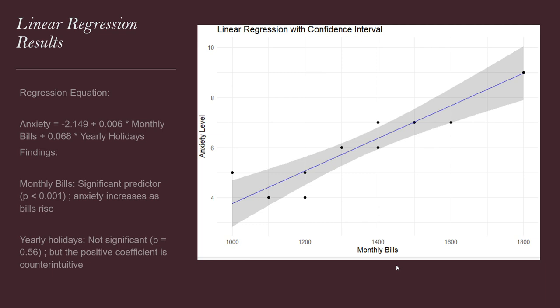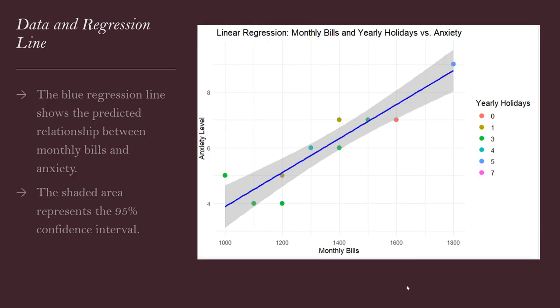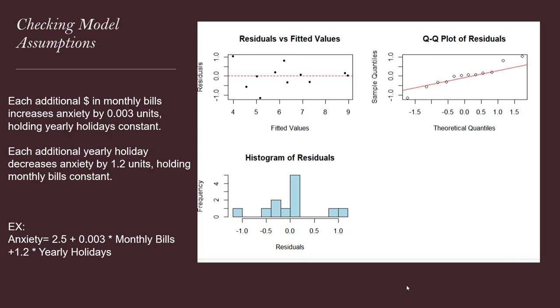Here were my linear regression results, which, from what you can see, were that monthly bills were a significant predictor. Anxiety increases as bills rise. Yearly holidays were not as significant, and the positive coefficient is counterintuitive. Data and regression line: the blue regression line shows the predicted relationship between monthly bills and anxiety. The shaded area represents the 95% confidence interval.